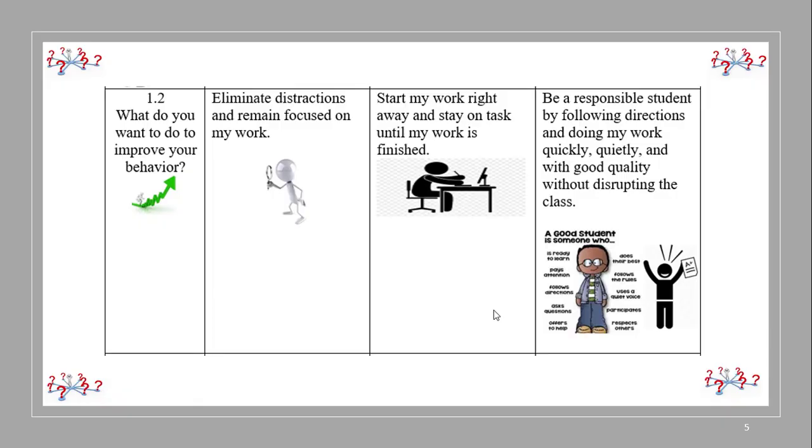So when we're asking in the SDLMI probe, what do you want to do to improve your behavior? A, eliminate distractions and remain focused on my work. B, start my work right away and stay focused until my work is finished. Or C, be a responsible student by following directions and doing my work quickly, quietly, with good quality without disrupting the class. Which one of these matches what we've been talking about so far in all of your lessons? The answer is C. Be a responsible student by following directions and doing my work quickly, quietly, and with good quality without disrupting the class.